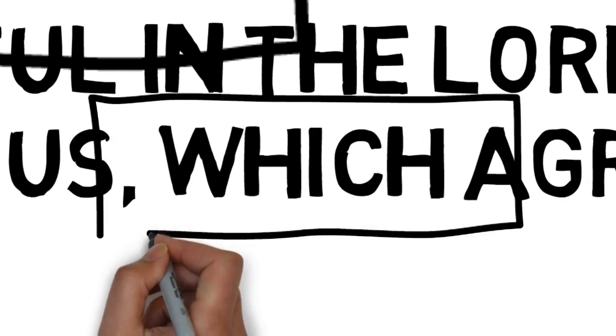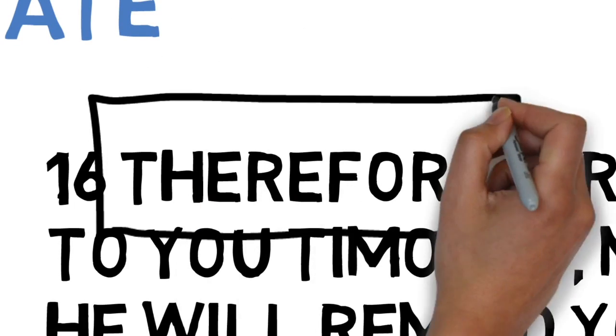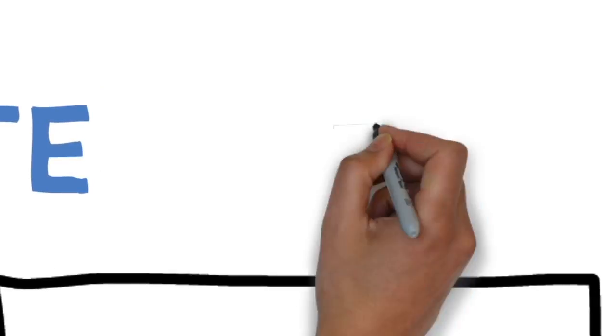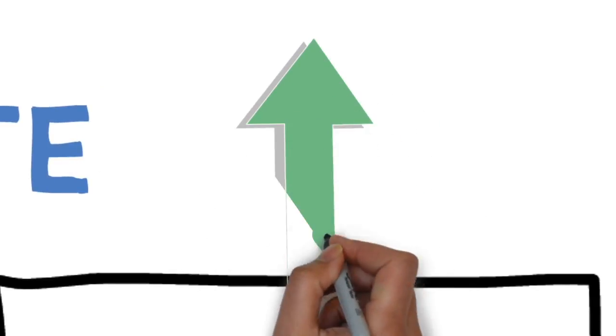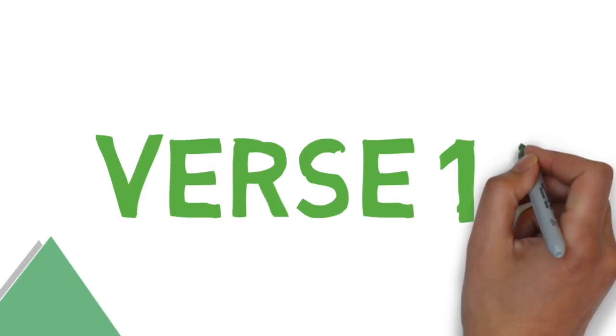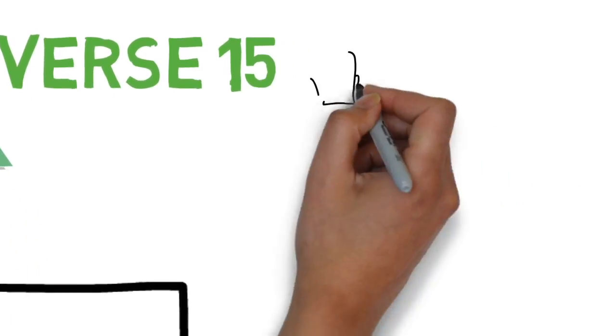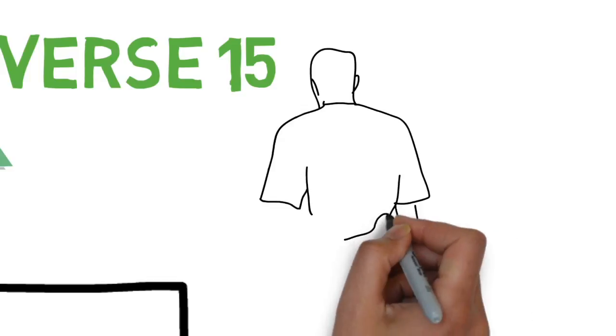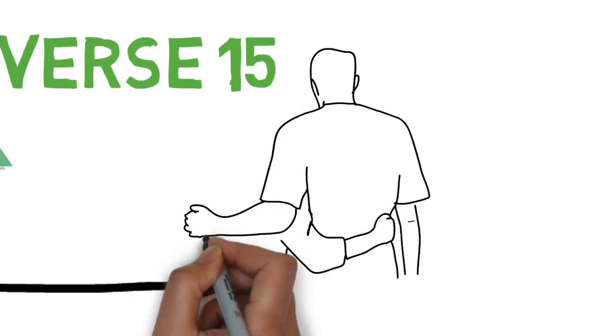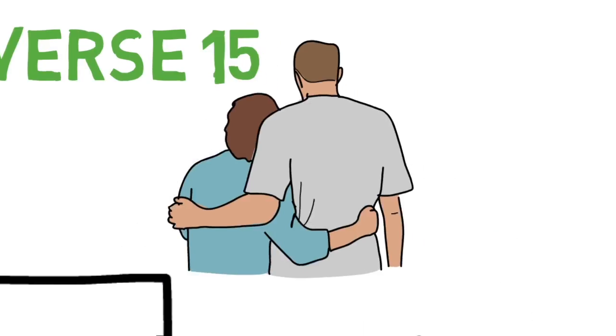Therefore, at the beginning of verse 16, points us back to the basis for why Paul is urging the Corinthian Christians to imitate him. In verse 15, Paul reminds the Corinthians that since he was the one who first preached the gospel to them, he has the special role of being as a father to them, and so therefore he has the right to call them to follow his example.